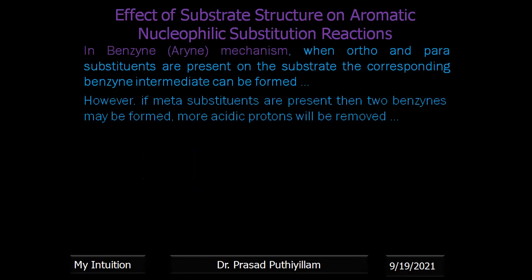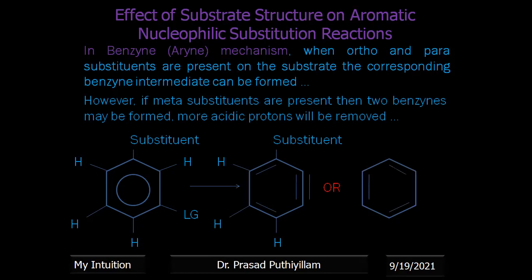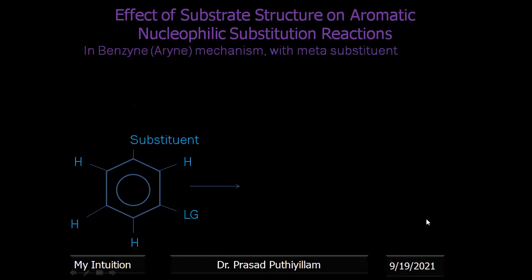If the substituent or leaving group is at a meta position on the substrate, then there are two acidic protons. The first benzyne is formed at this position, or it can even be at the next position, so two possibilities are there.